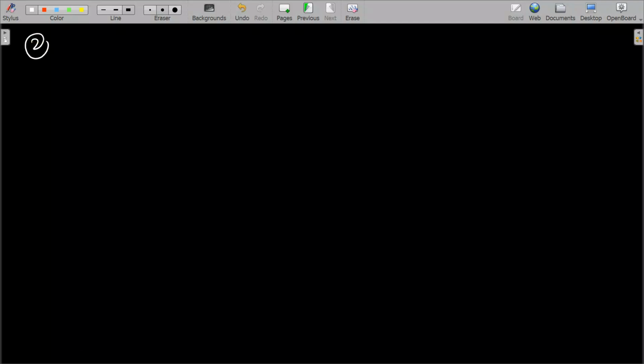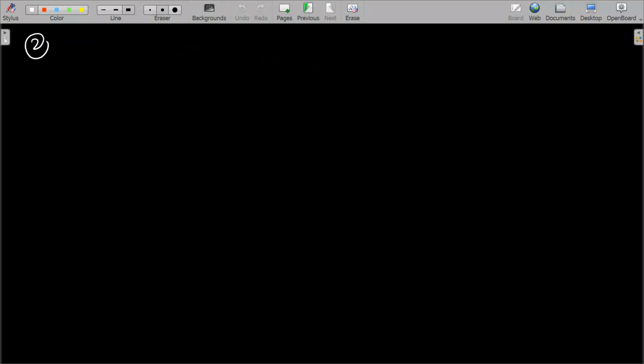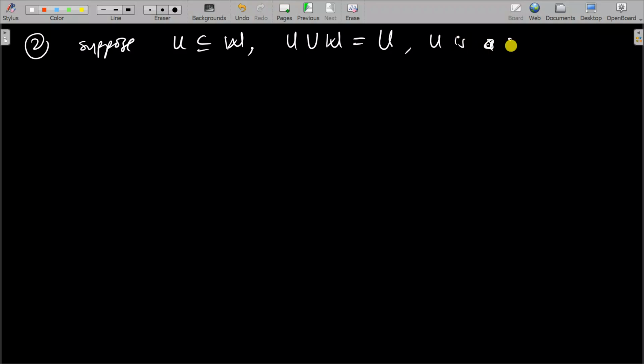Now the second part we're going to prove is that if U is a subset of W or W is a subset of U, then U union W is a subspace. Now suppose U is a subset of W, what can you say? Then U union W is equal to what? U. But we know that U is a subspace of V from the problem, so it means U union W is a subspace.